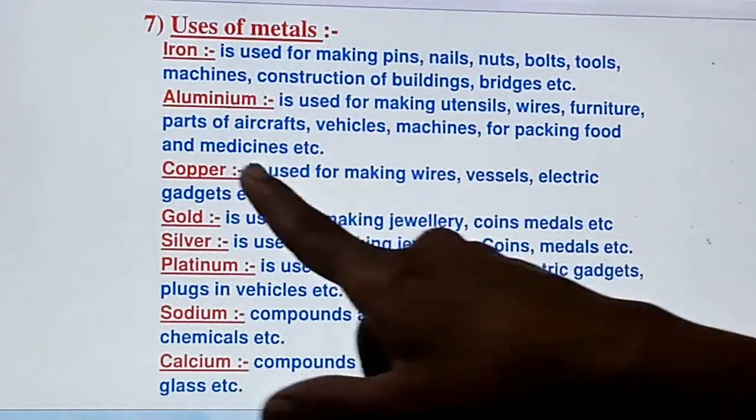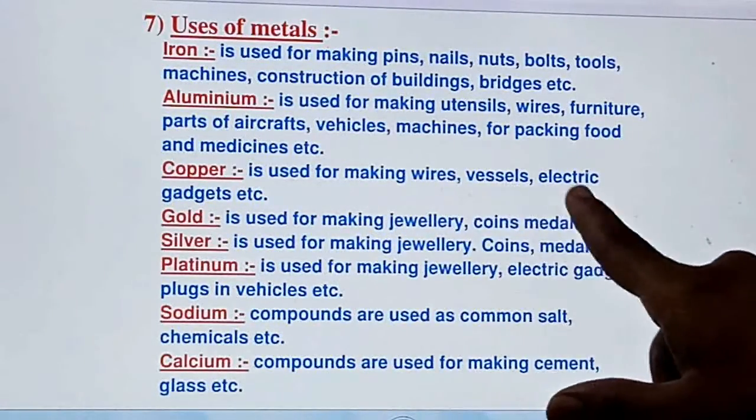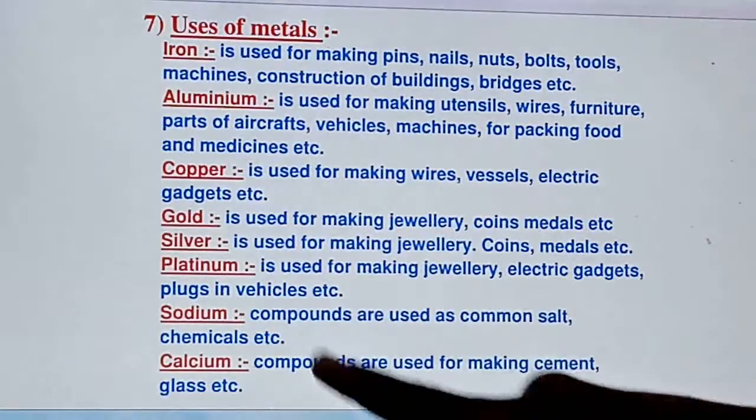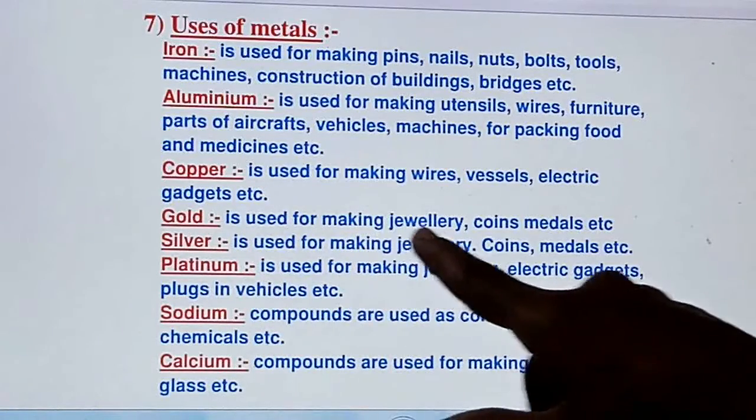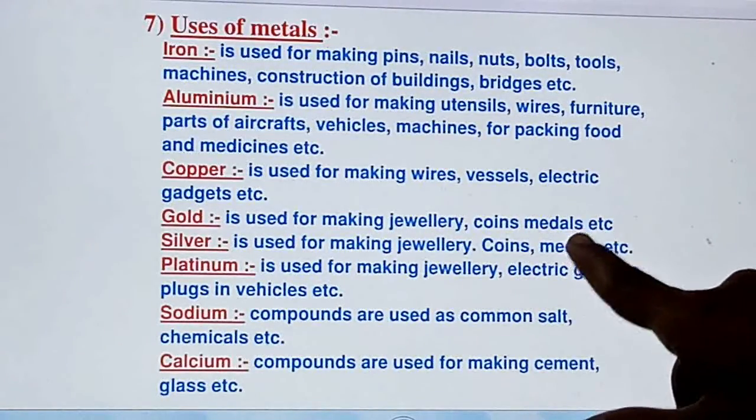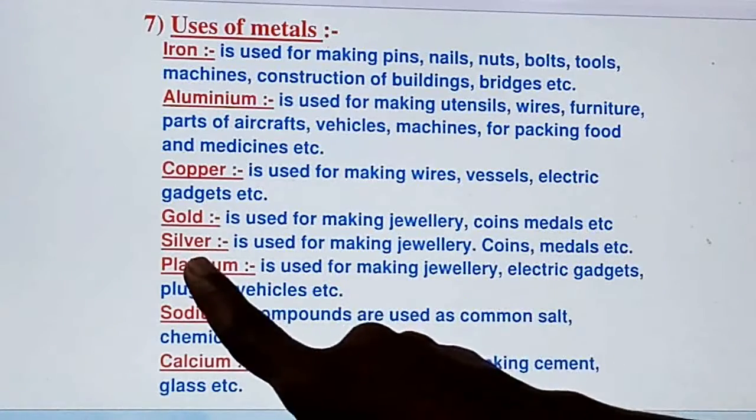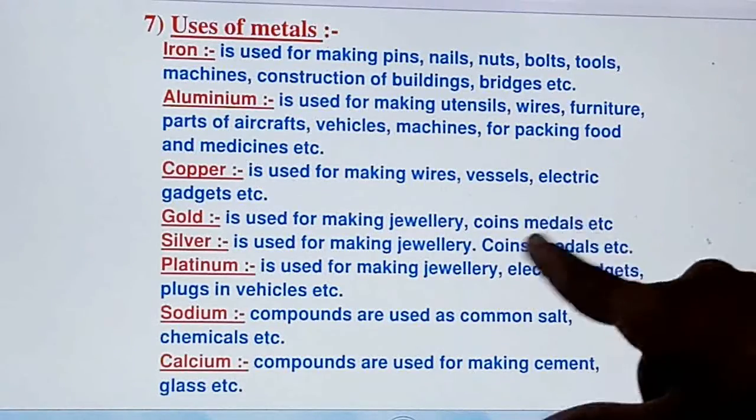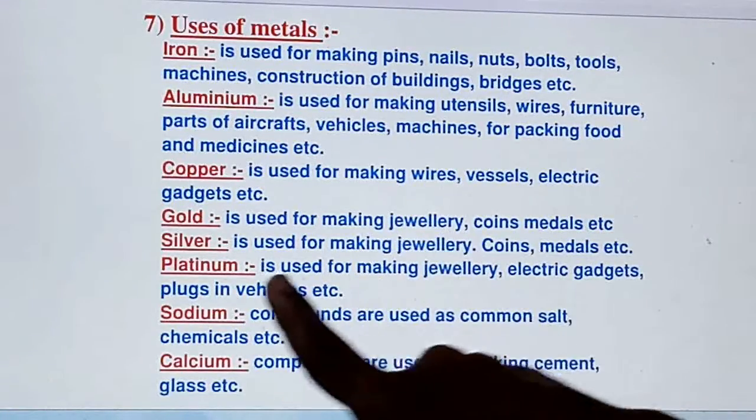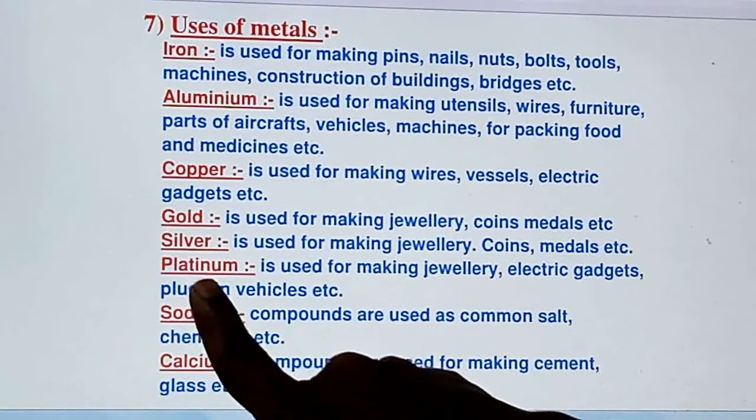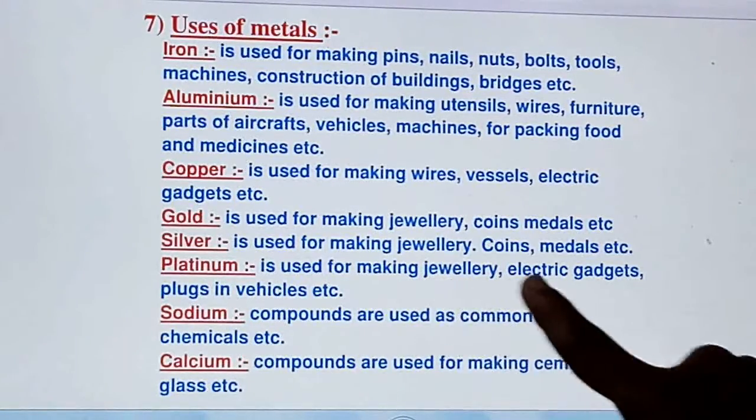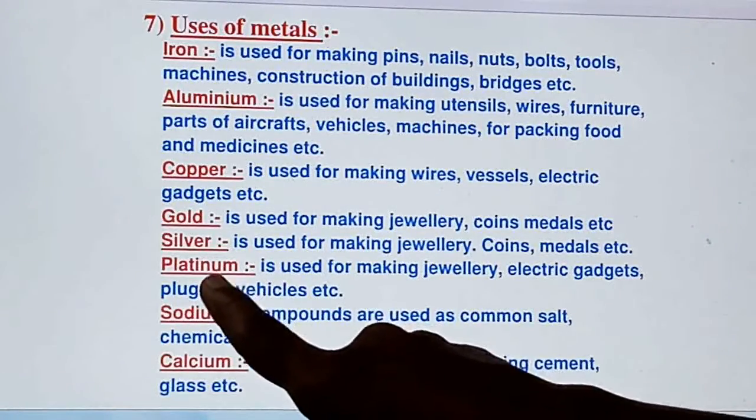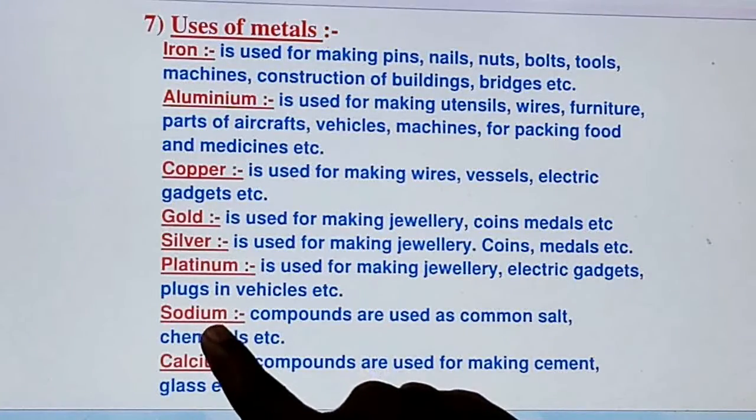Then copper. Copper is a metal used for making wires, vessels, electrical gadgets, as it is a very good conductor of electricity. Next metal is gold, used for making jewelry, coins, medals, etc. Silver is used in making jewelry, coins and medals. Both gold and silver coins and medals are there, right? Even jewelry is available. Platinum, one more most important metal, is used for making jewelry, electrical gadgets, plugs in vehicles, right? So a very precious metal.